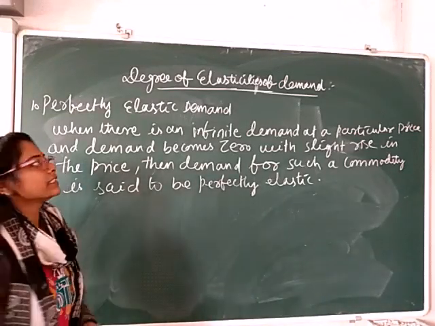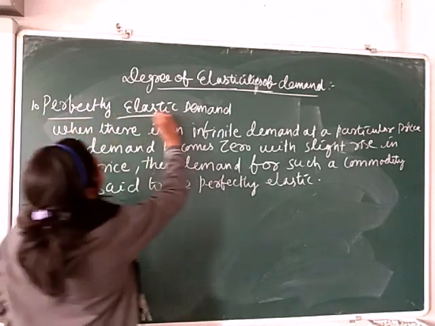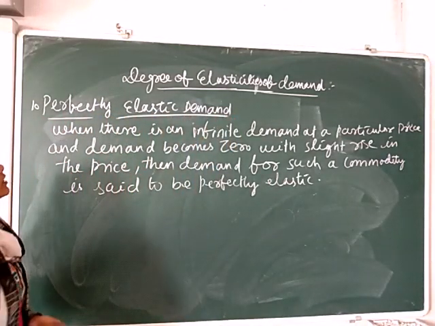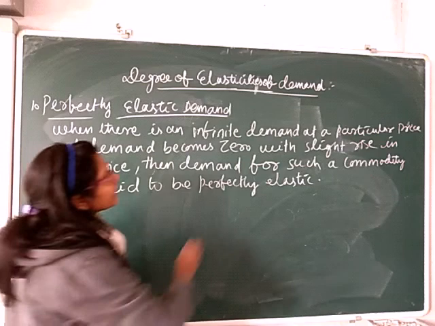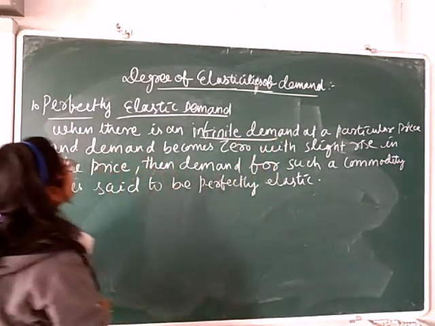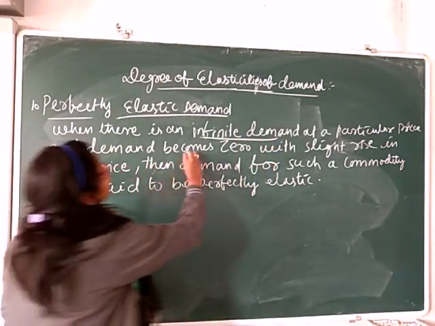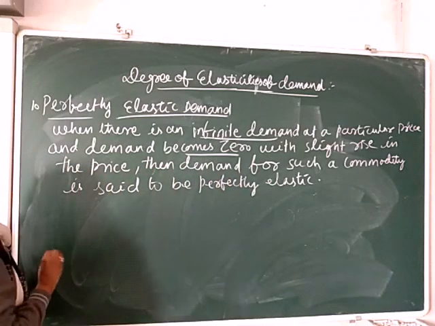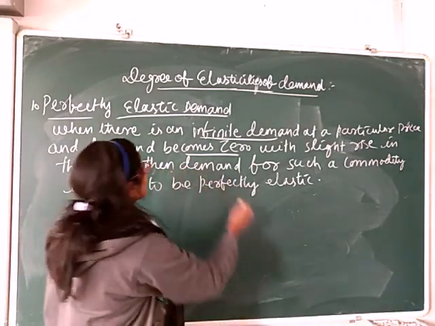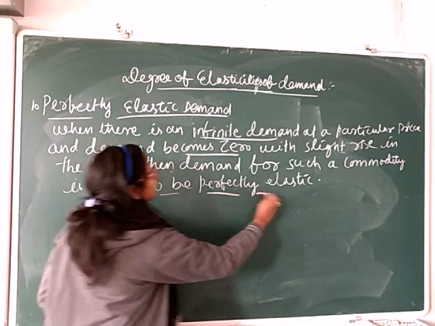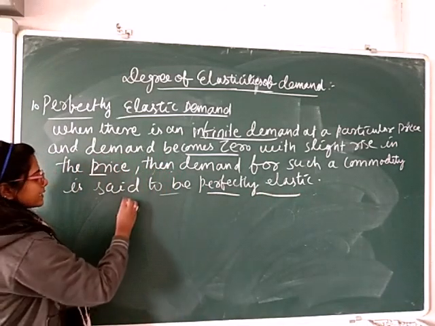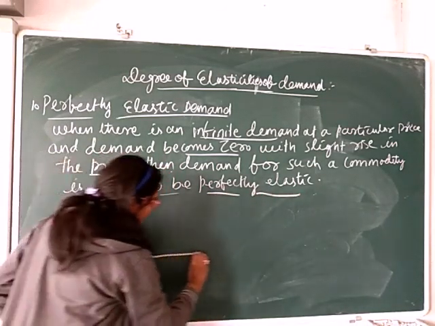First degree of elasticity of demand is perfectly elastic demand. When there is an infinite demand at a particular price and demand becomes zero when there is a slight rise in the price, then demand for such a commodity is said to be perfectly elastic. This can be explained through the use of a diagram.